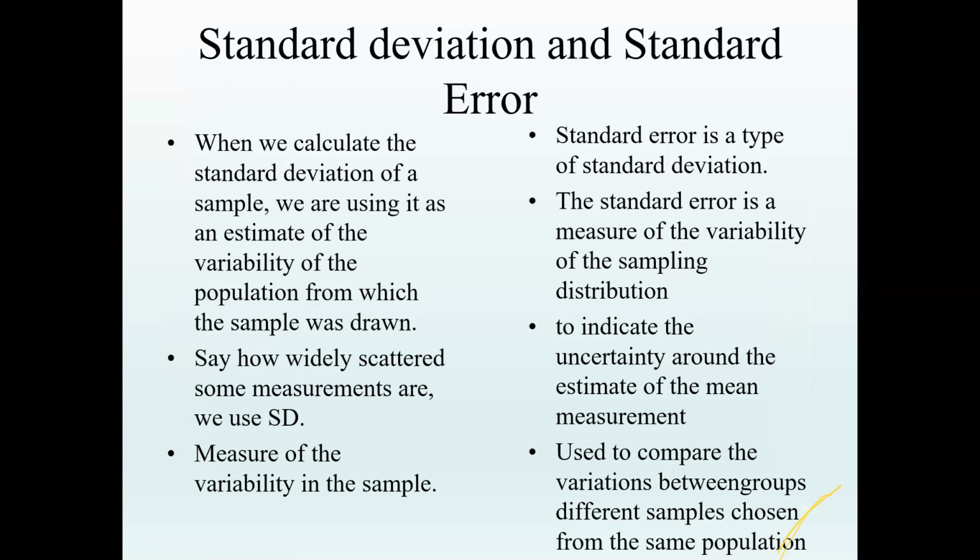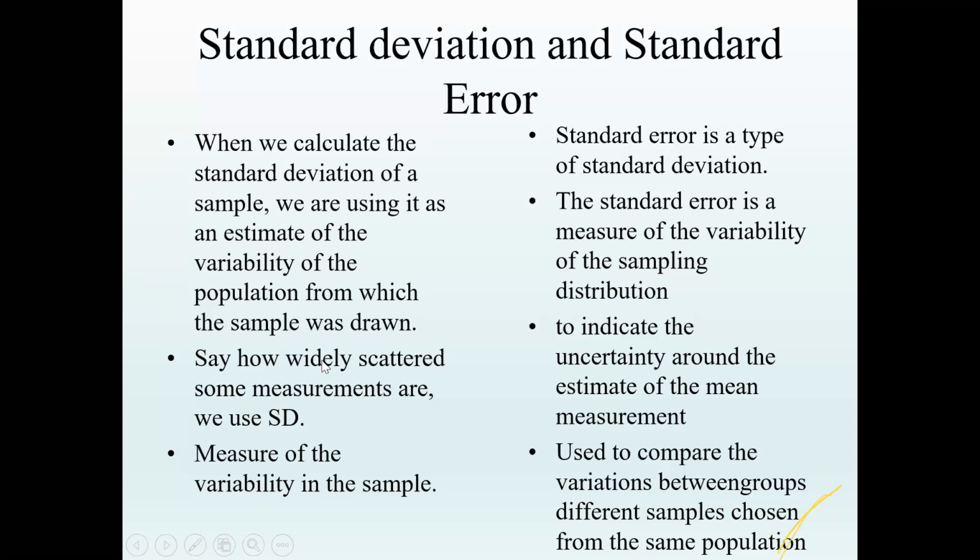So we'll look at the difference between standard deviation and standard error. Standard deviation is used as an estimate of the variability of the population from which the sample is drawn. Whereas standard error is a type of standard deviation, and it is the variability of the sampling distribution. Sampling distribution means a distribution of several samples.